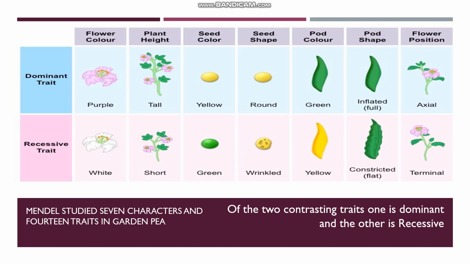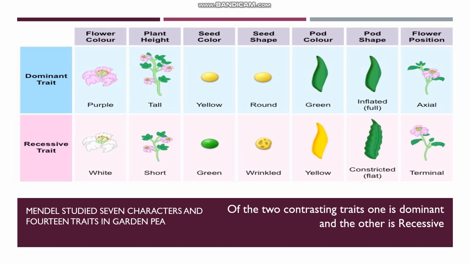Now for flower color, the 2 contrasting traits are some flowers were purple and some were white. Now coming to the next character, plant height. Some plants were tall and some were short. The seed color. Some seeds were yellow in color and some seeds were green in color.